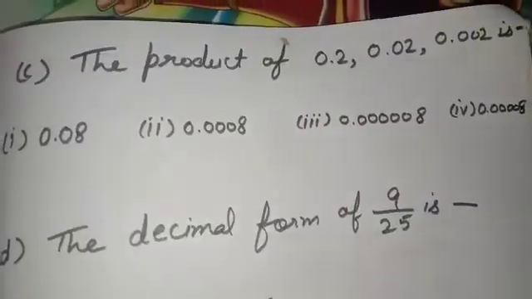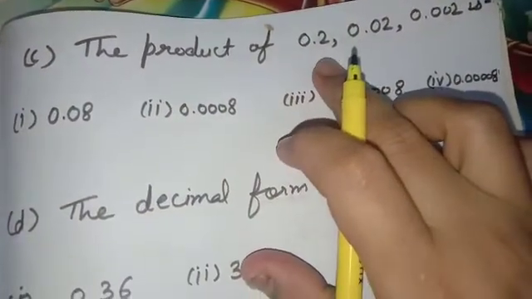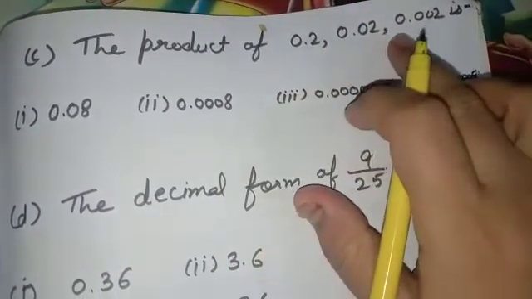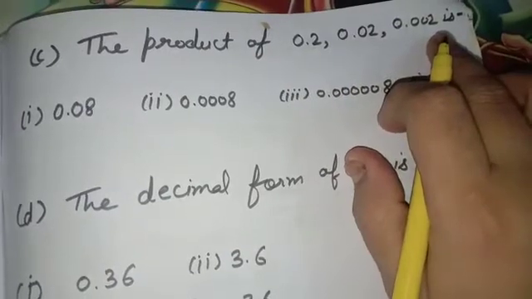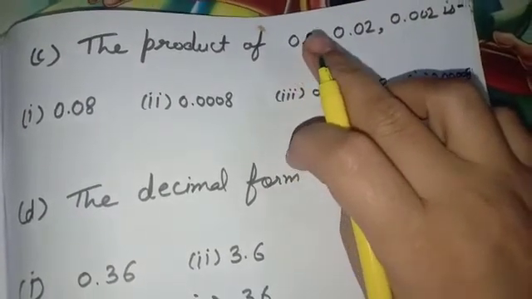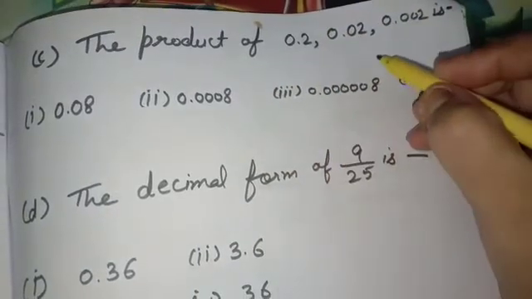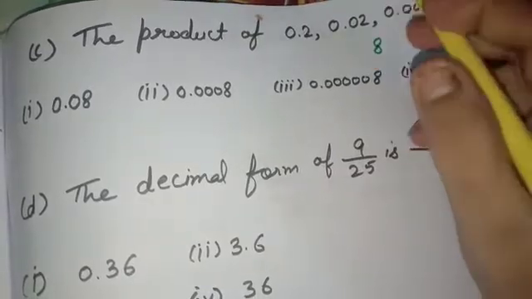Come to the C part of the question. The product of 0.2, 0.02, 0.002 is, we have 3 decimal numbers, we need to find their product. Multiply by ignoring the point. 2 2s are 4, 2 4s are 8. The number will be 8. Now the question is how many digits will be after decimal.